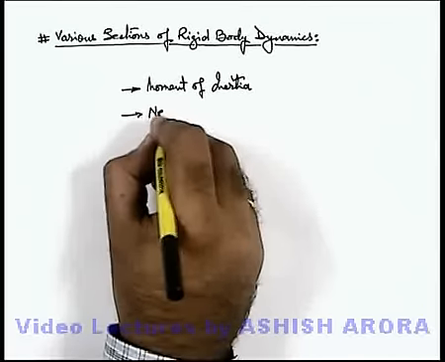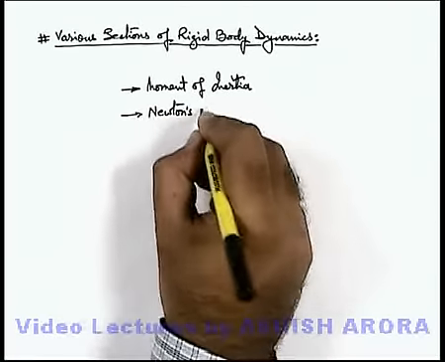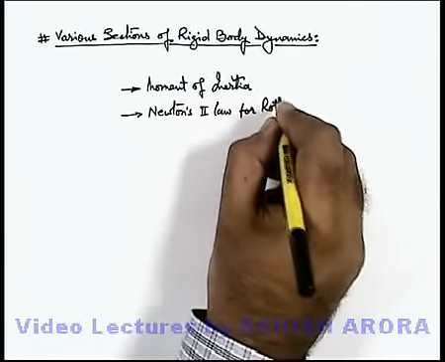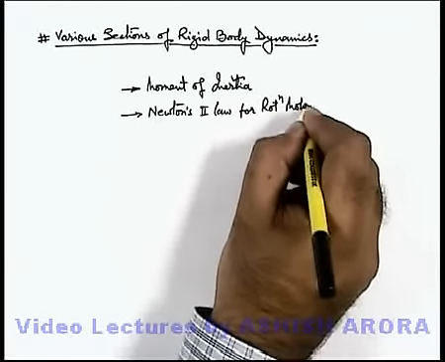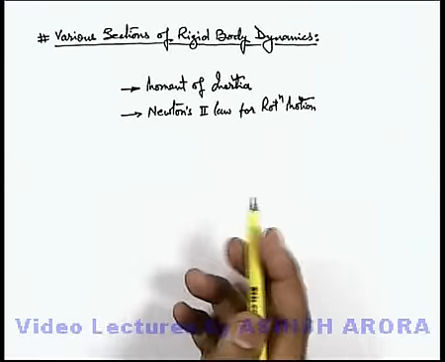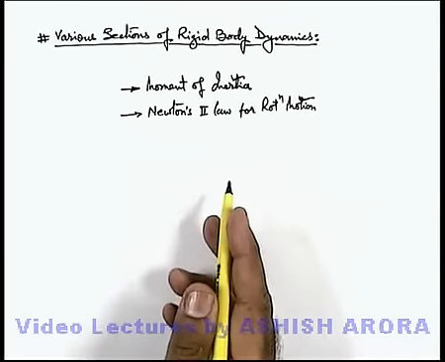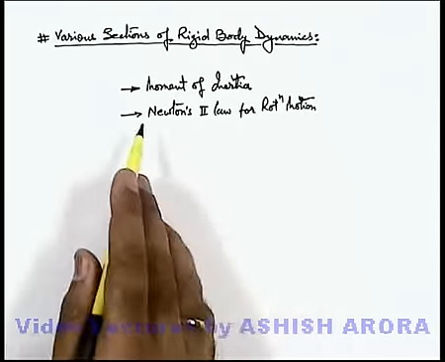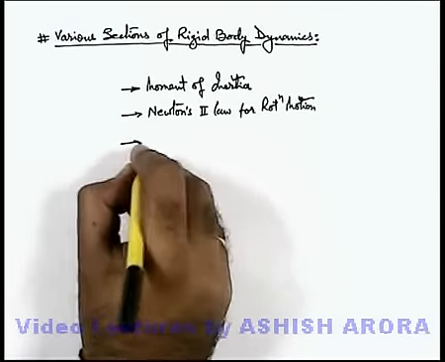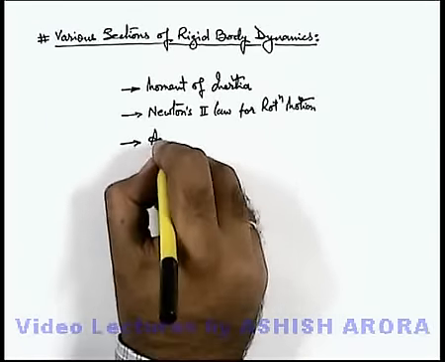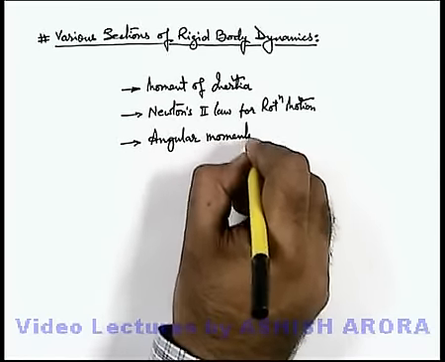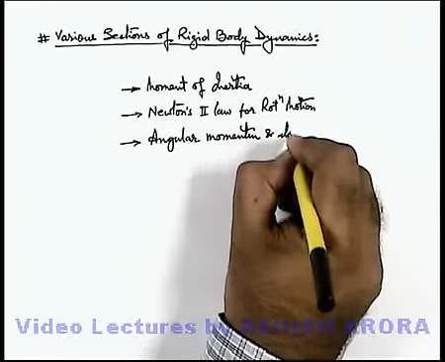Next is Newton's second law for rotational motion. In case of translational motion, we have studied about forces and Newton's law, like force equals ma, the action reaction law, as well as the inertia law. Mainly in rotational motion, we study about Newton's second law after moment of inertia. Next point we talk about is angular momentum and its conservation.